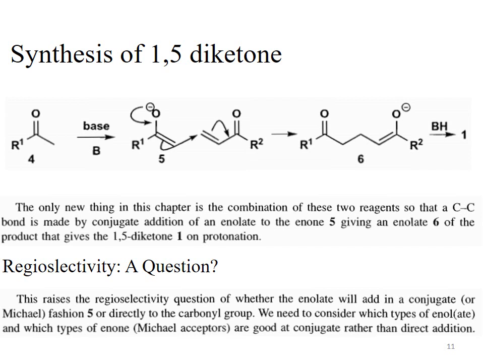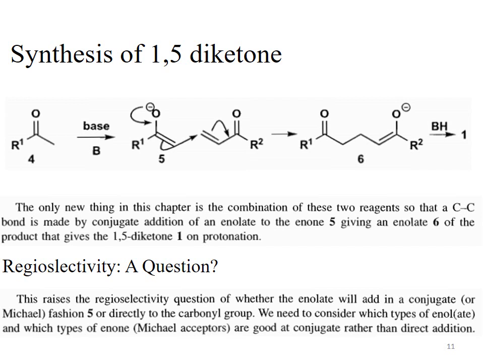We need to consider which types of enolate and which types of enone are good at conjugate rather than direct addition, and that we have discussed in our previous slides. Very electrophilic species, which are the aldehyde or the acid halide, give us direct addition product, and less electrophilic species, that is ketone or ester, give us conjugate addition product.